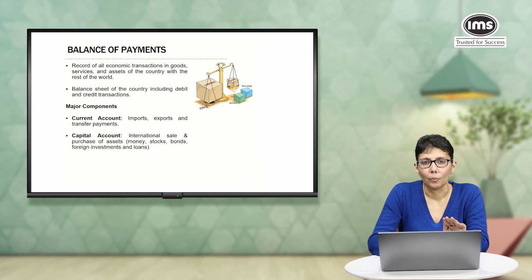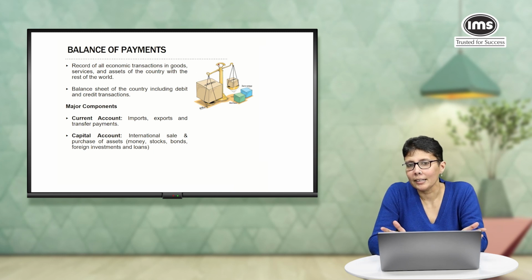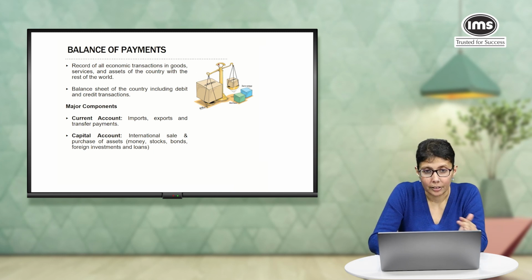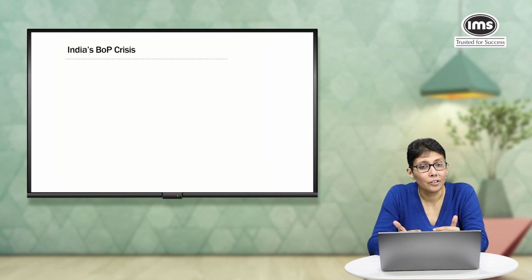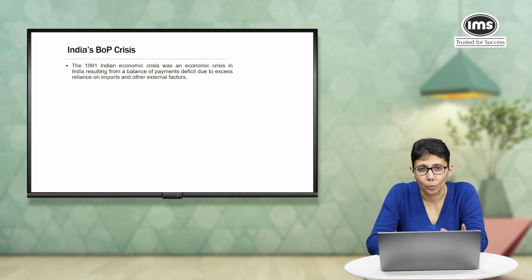Now, on the whole, when we say balance, it ideally means that our debit and credit transactions should be equal, but in reality that never happens, of course. So, let's talk about a scenario where the balance of payments is so skewed that it leads to a crisis. Now, we're going to talk about this in the context of India's economic history. Some time ago, specifically in 1991, India was facing a balance of payments crisis. So it was a pretty bad situation. This crisis, of course, was a result of multiple factors. It was not sudden. It was an outcome of mismanagement over a period of years.